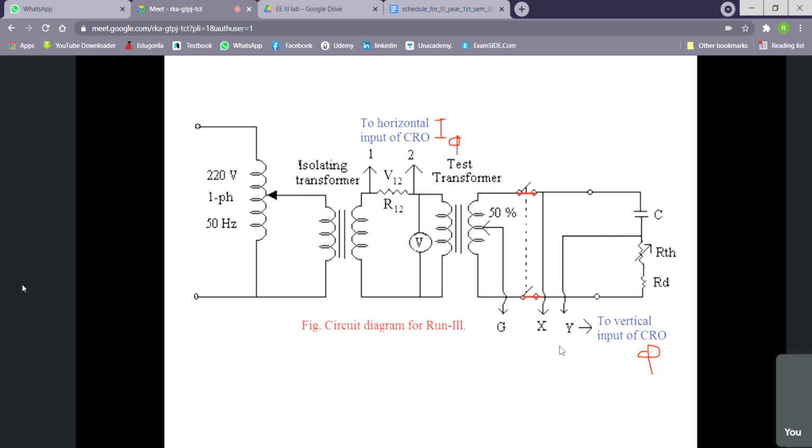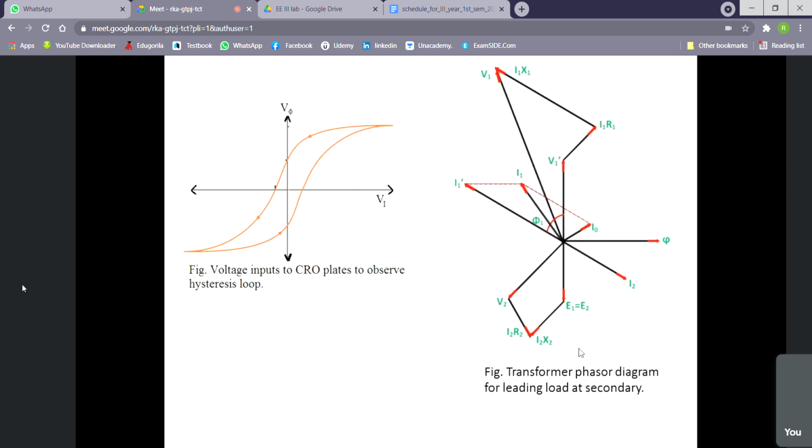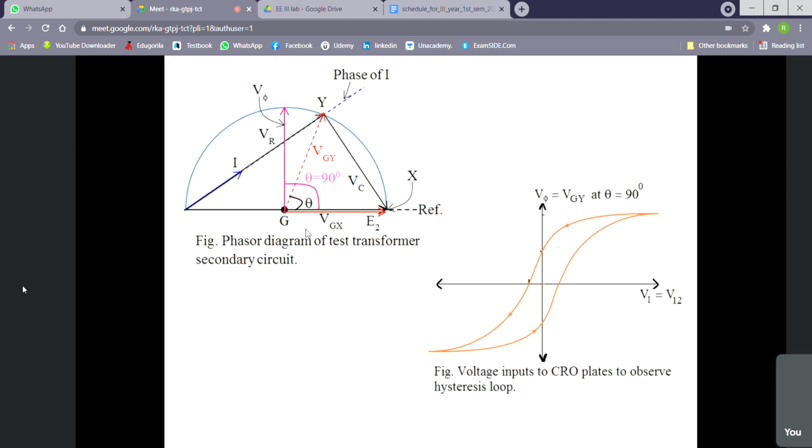Run 2 is actually an intermediate thing in this experiment. The main purpose of this experiment is to plot this hysteresis loop. Now, to plot this hysteresis loop, we need to achieve this condition: theta equal to 90 degrees. A voltage phasor 90 degrees leading from the induced EMF phasor we cannot readily get. We have to adjust that one. We have to adjust the R. So the corresponding R will be this one, and the corresponding VR will be this one. So we have to adjust those resistors for that.